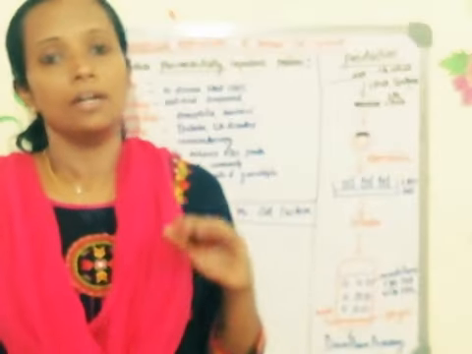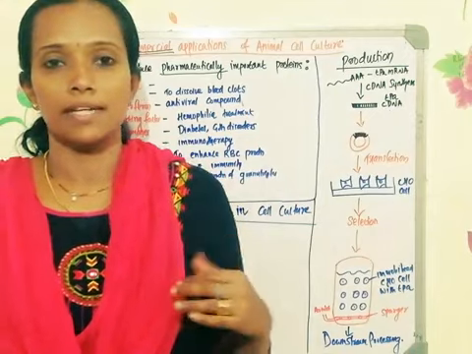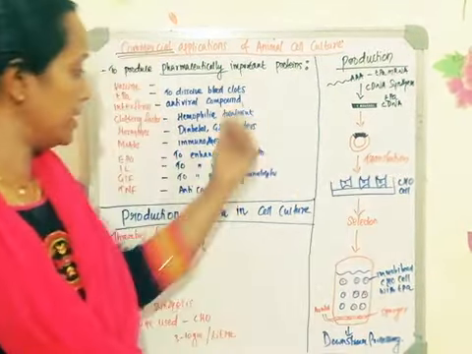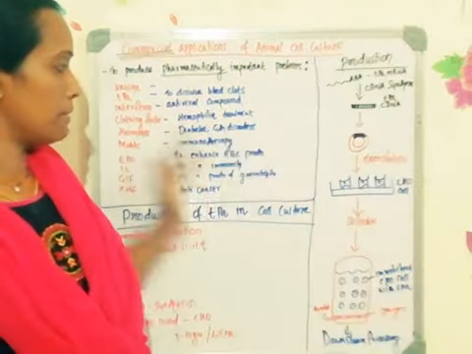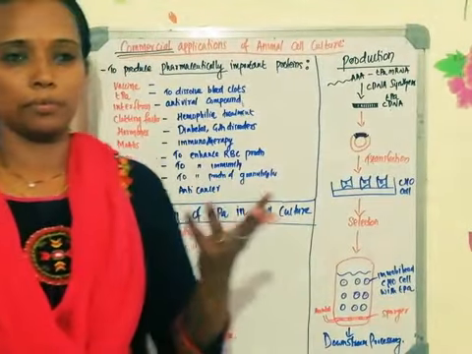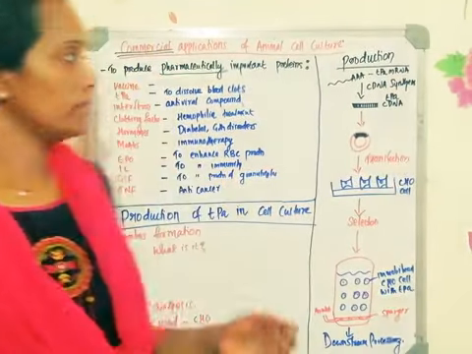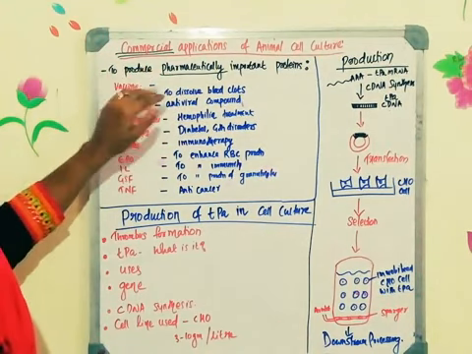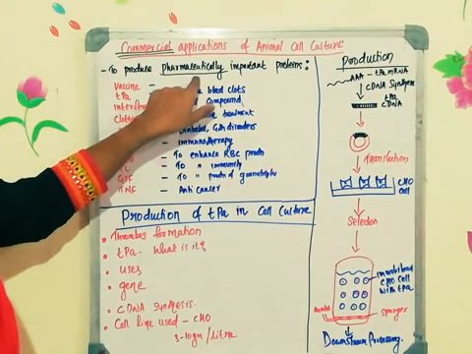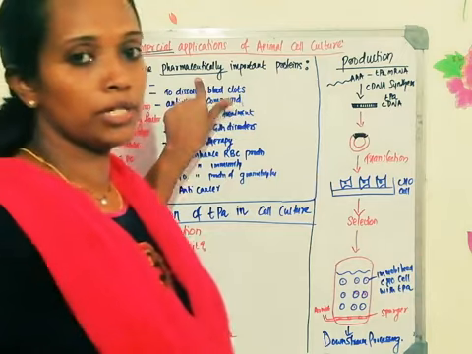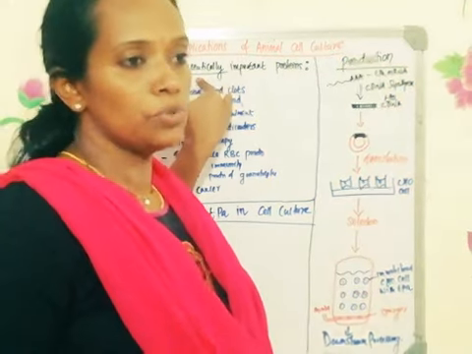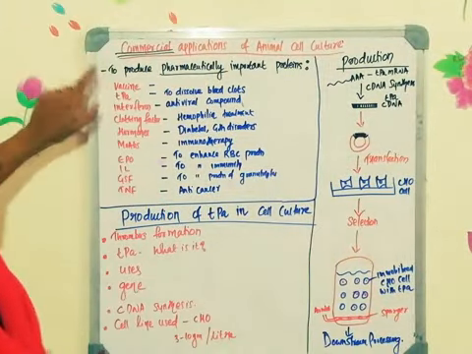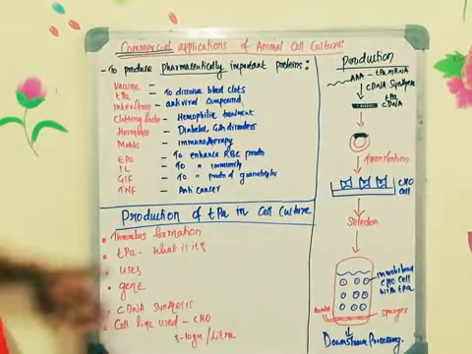There are various pharmaceutically important proteins which are synthesized by the animal cell culture technique. I have made a list, and from this list I will be teaching you some of the production processes. Clear? The major commercial application is the production of pharmaceutically important protein. Any protein which is used for treating any disease is called a pharmaceutically important protein.